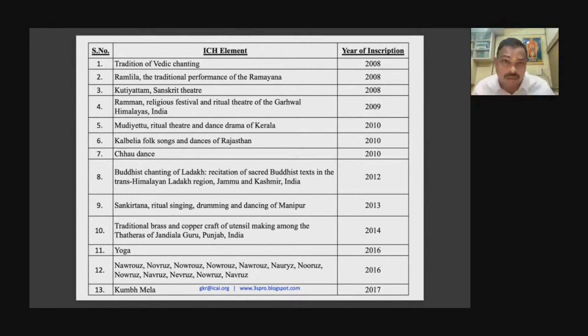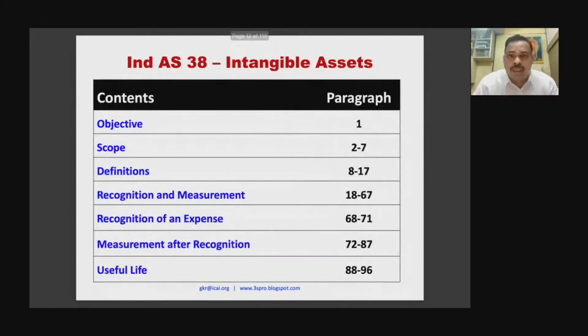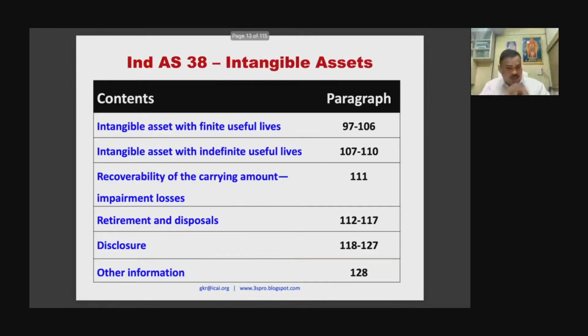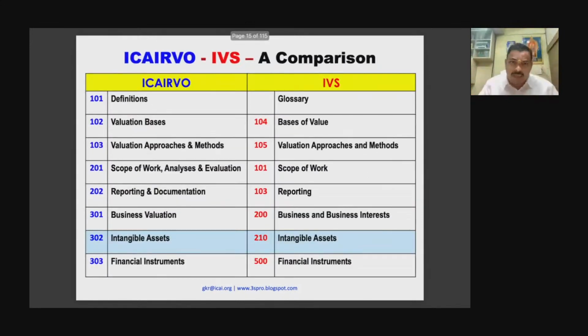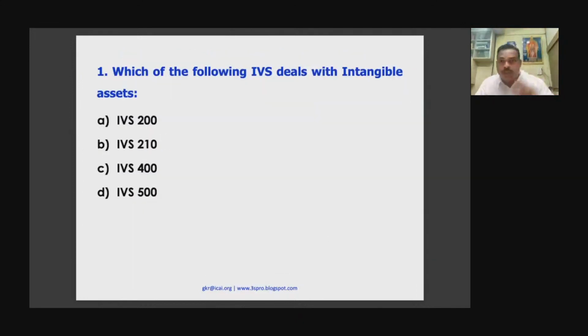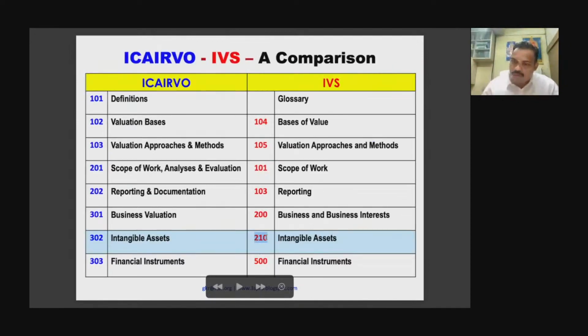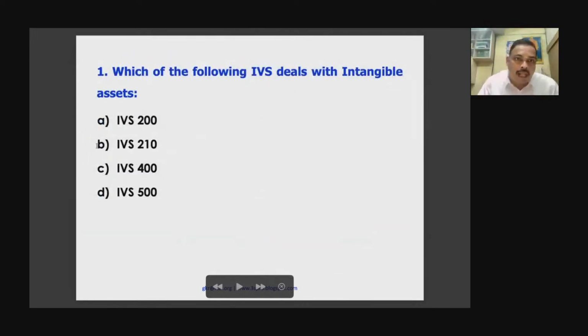Now come to Ind AS 38 summary, which has 128 paras. I will only refer to those paragraphs where the measurement part is there. This is the comparison between your ICA RVO and IVS. In Ind AS 38, intangible asset is discussed, and in IVS 210, intangible asset is discussed. I will be referring to both. Which of the following IVS deals with intangible asset? Just now we saw it is 210. So it is B. Good.